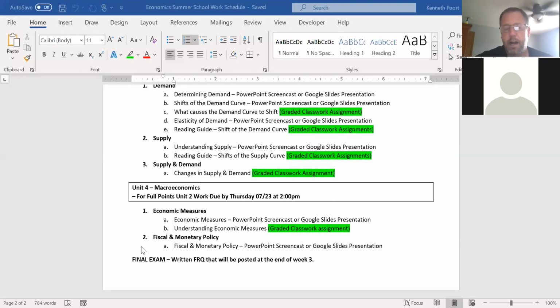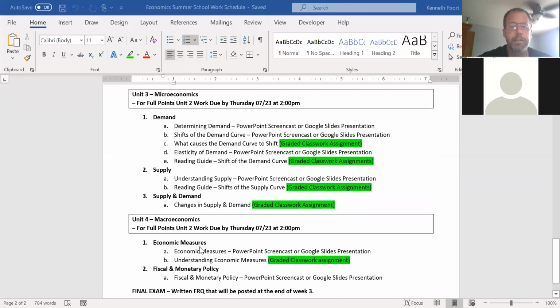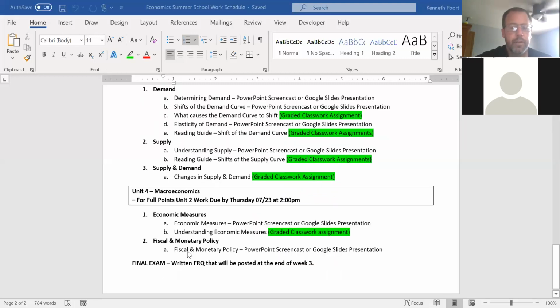I'm going to go over very briefly here this morning just the basics of fiscal and monetary policy, but there will not be any multiple choice questions on the final exam on that particular topic. Okay, so again, the final exam will be 30 questions, multiple choice, covering all of Unit 3 and then part 1 of Unit 4. Okay, so keep that in mind.